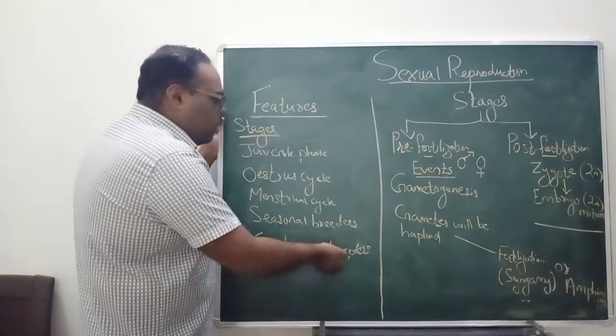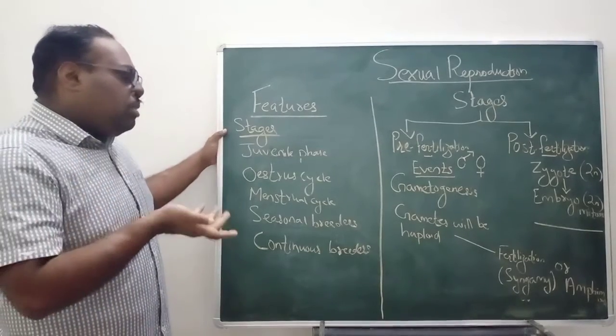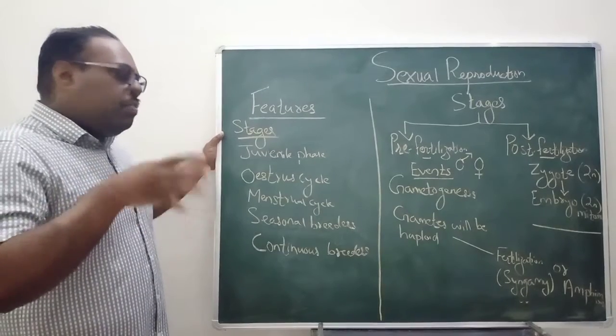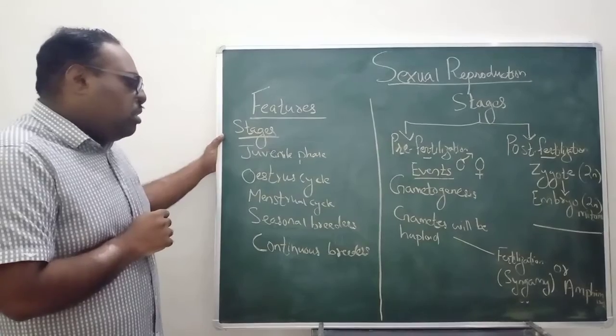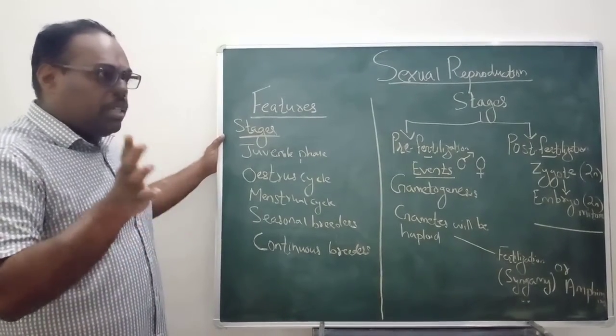Then come the continuous breeders. Continuous breeders means that after reaching sexual maturity, whenever they want, they can mate. Here mainly there are only two organisms: one is humans and another one is the dolphin, the best examples.